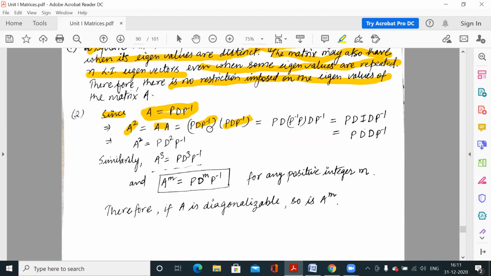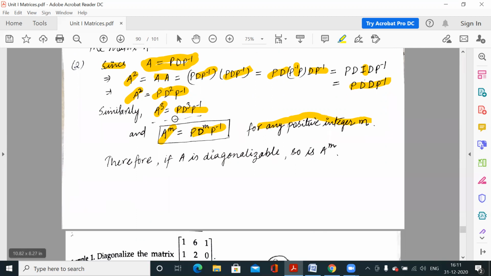Matrix multiplication is associative, so P inverse P is the identity, and we get PDDP inverse, that is PD square P inverse. So A square is equal to PD square P inverse. Similarly, A cube is equal to PD cube P inverse, and A to the power m is equal to PD to the power m P inverse for any positive integer m. In this way, we can find the powers of A.